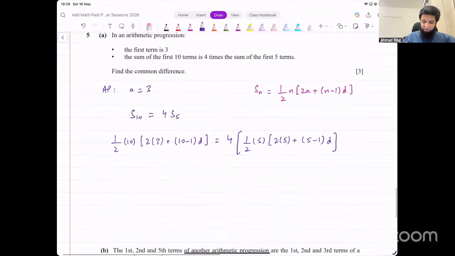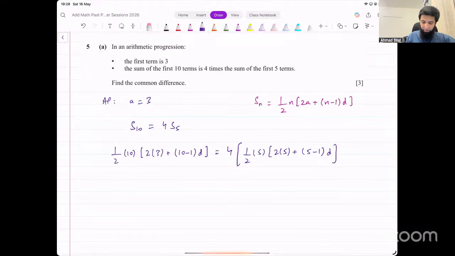Okay, let me just check the working again. Half into 10 into 2a plus n minus 1, which is 10 minus 1, times d. And the other side, we've got 4 times 1 over 2 into 5, 2 into 5 plus, yeah, it looks okay. Let's simplify this now. This gets cancelled to give you 5. On the other side, 2 and 4 get cancelled to give you 2 here.